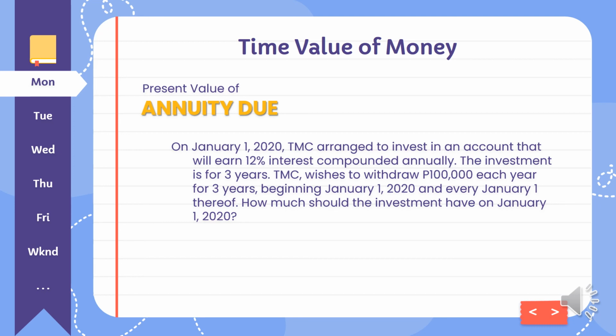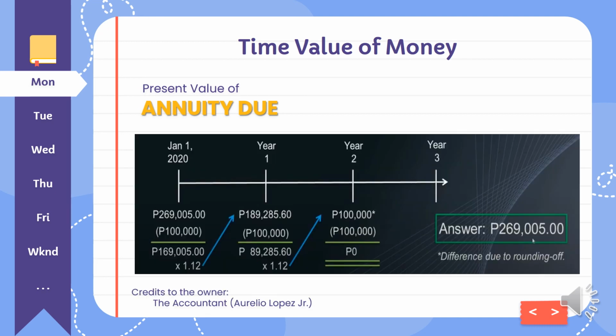Again, we already discussed what an annuity due is. Present value is how much money would be required to produce those future payments, but this time, it is the present value of the annuity due. Okay, the solution is already shown in the slide. We use the formula to get the present value of annuity due, but however, let's analyze its yearly impact.